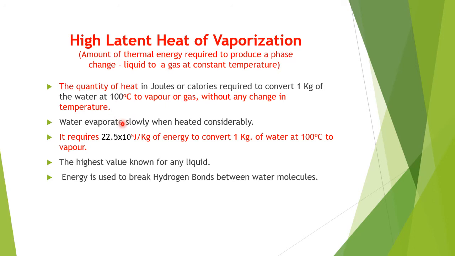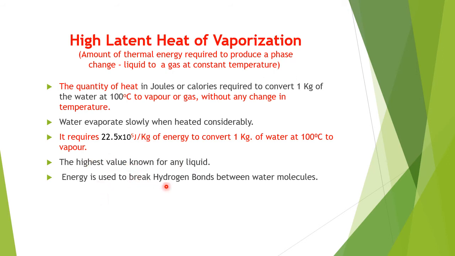Water evaporates slowly when heated considerably. It requires 22.5 × 10^5 joules per kg of energy to convert 1 kg of water at 100 degrees to vapor. So it needs a very high latent heat of vaporization. To form a vapor, it needs a huge amount of heat, thermal energy. This is the highest value known for any liquid.